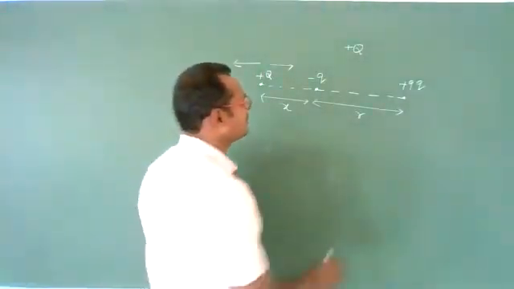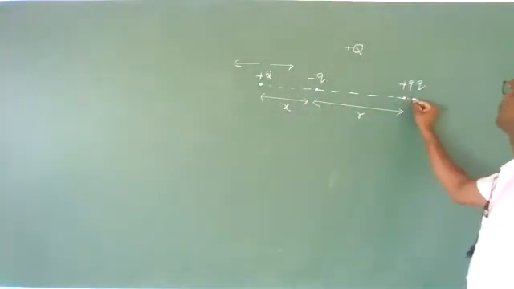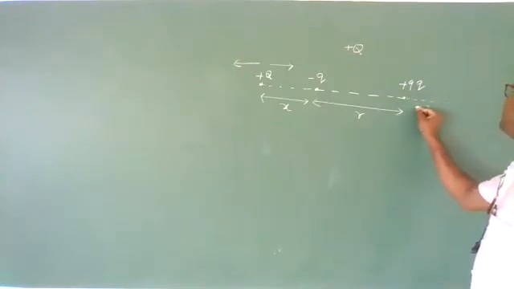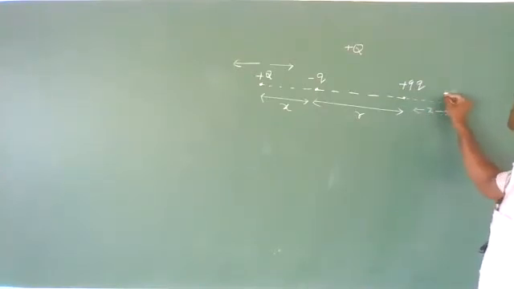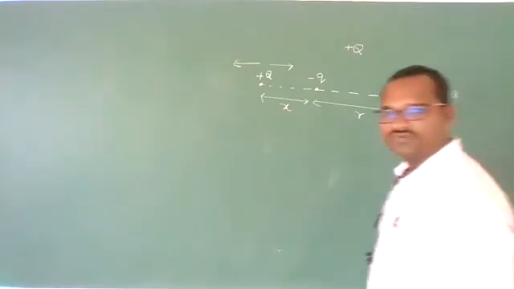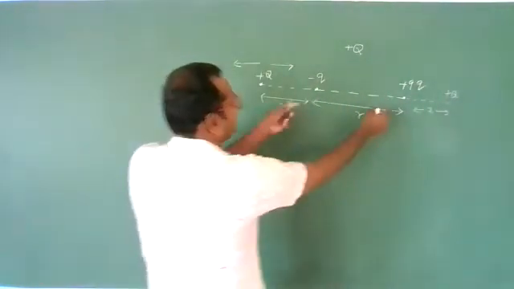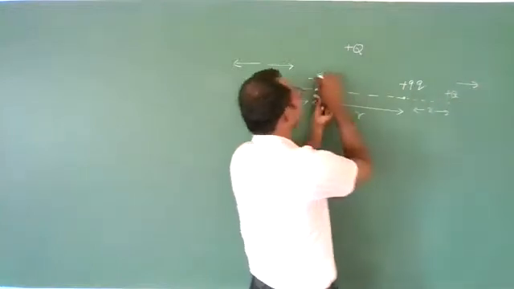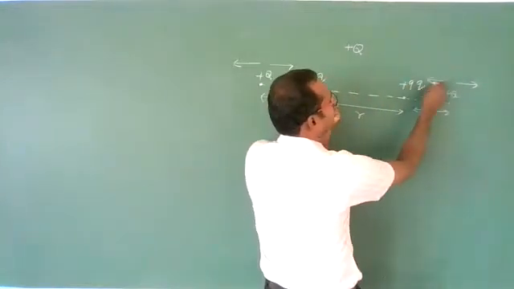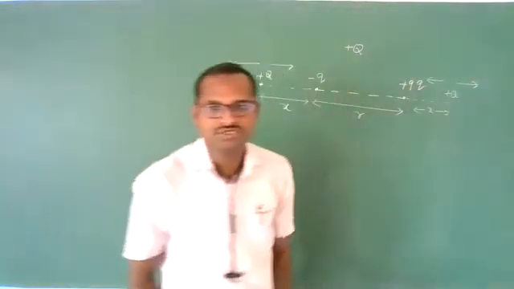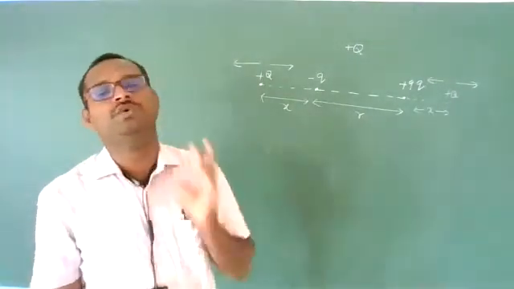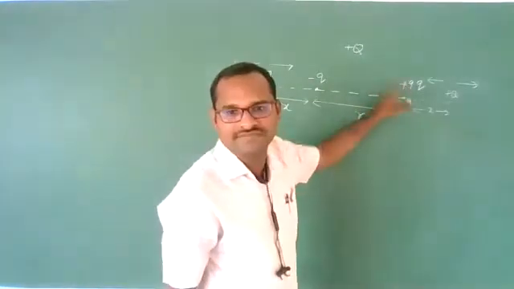Next, see this side also. Again at a distance of x from plus 9q, let us keep a positive charge. What are the directions of forces due to these two charges? Due to plus 9q, a repulsive force. Due to minus q, an attractive force. Yes, here also a possibility is there. That means two locations. But there should not be two locations because the two charges are of different nature.